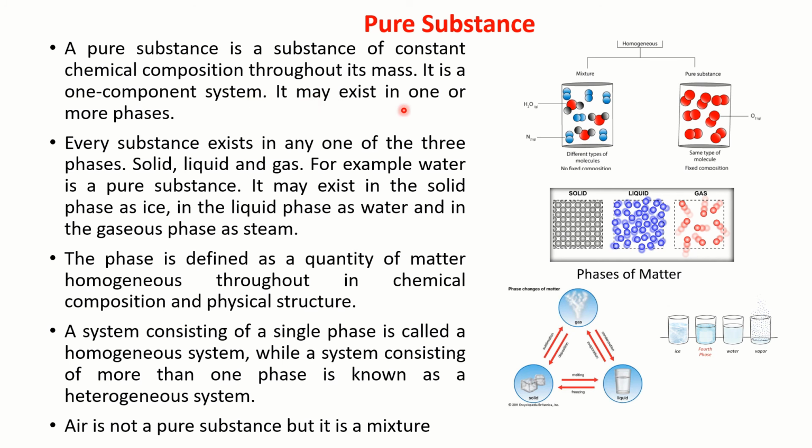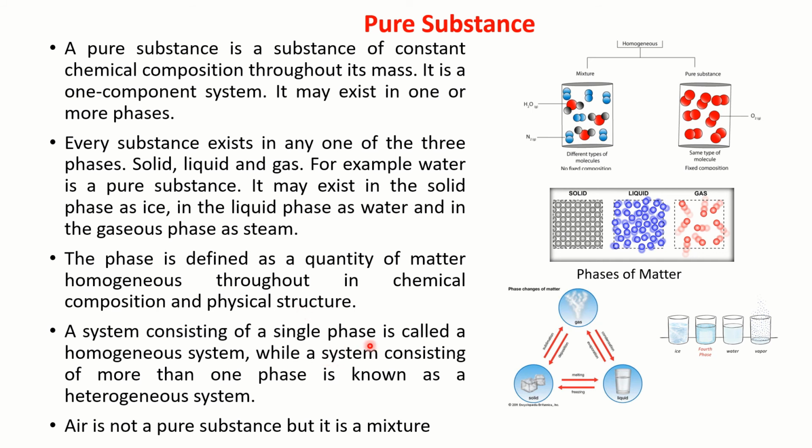Okay, but it can exist in one or more phases. A phase is defined as a quantity of matter homogeneous throughout in chemical composition, and what is important is physical structure. Correct? It is in the liquid phase or it is in the solid phase. Correct? It is in the vapor phase. That's how it should be, composition and physical structure.